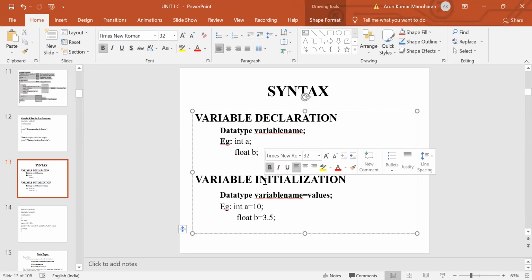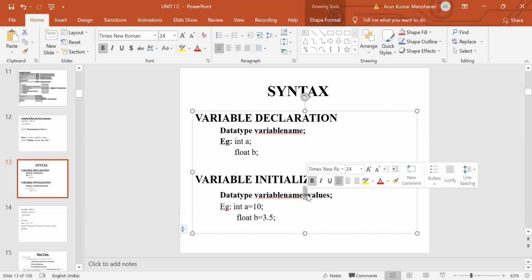Initialization means assigning some values. Okay, so here we can assign values to the variable by using the following syntax: data type followed by variable name. Here we will use the assignment operator. Equal to is an assignment operator. By using this assignment operator, we can assign values to the variable. Okay, so int a equal to 10.